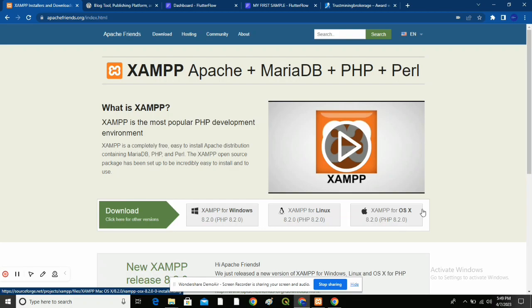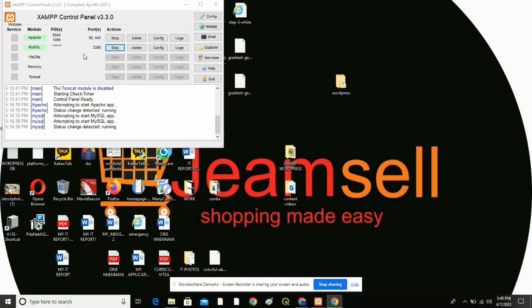Now, after downloading it, this is the interface you're going to see. You're going to click Apache and MySQL, and you're going to start both of them. These are the only two you need.